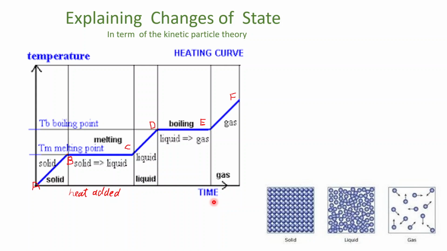So now we can say that the horizontal part of the graph from B to C is where the solid is changing to liquid, and this is the melting point. There is no temperature rise. Same in D to E, no rise in temperature, a horizontal line, as the state is changing from liquid to gas, and this is the boiling point.